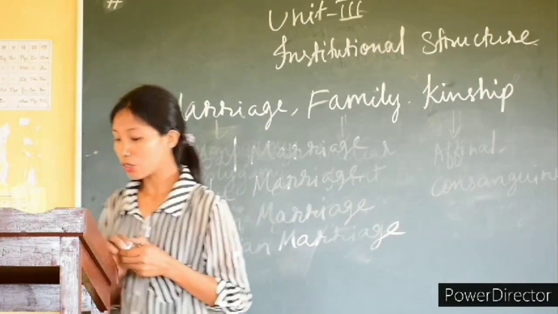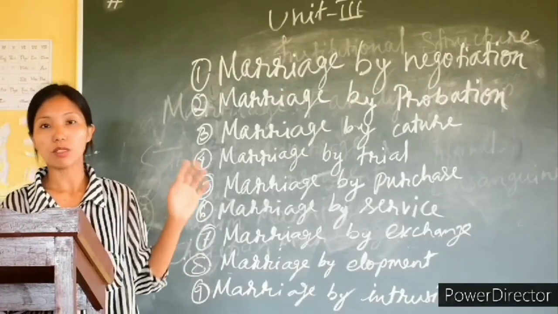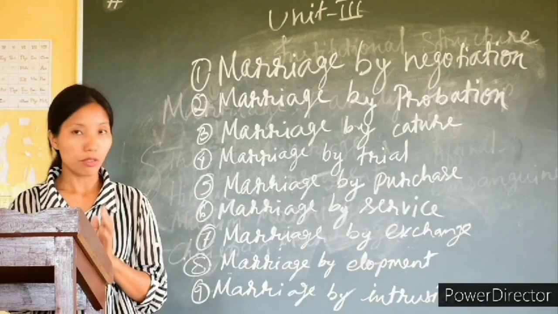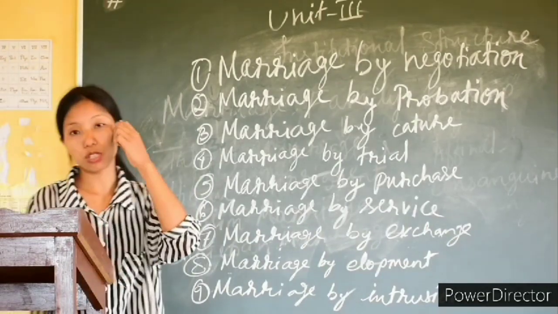Different ways of acquiring mates. There are some ways by which the tribals acquire their mate, their marriage partner. The first one is marriage by negotiation.